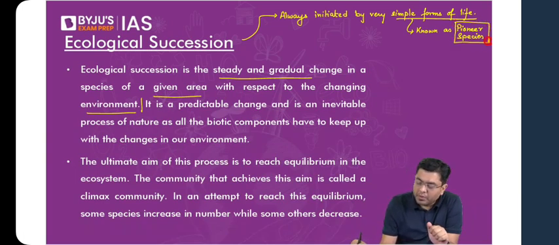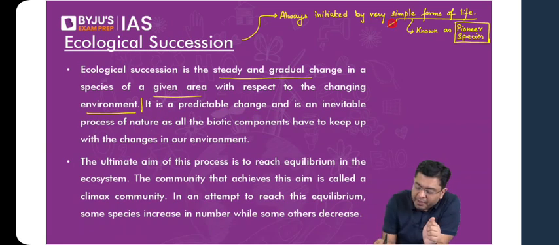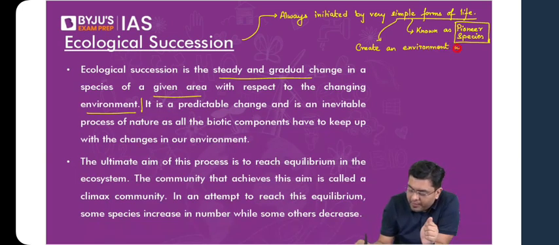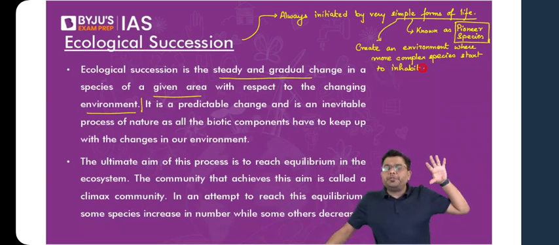Then after some time, you will observe that more complex forms of life start coming into existence. They start taking the space. They start inhabiting a particular region, isn't it? So here, these simple forms of life create an environment where more complex species start to inhabit. Eventually, what do you attain in that area? Those kinds of species which have reached an equilibrium, the climax species, the most evolved kind of species that you can have, that is the climax species, they start living in that area.